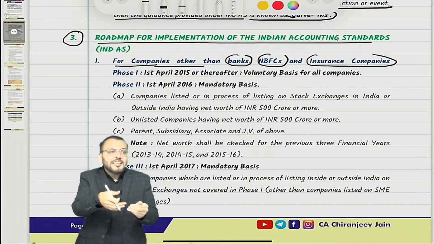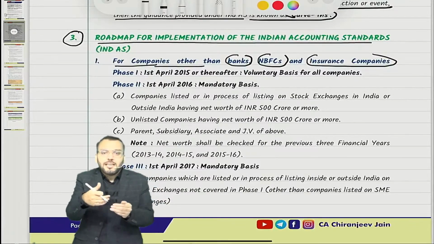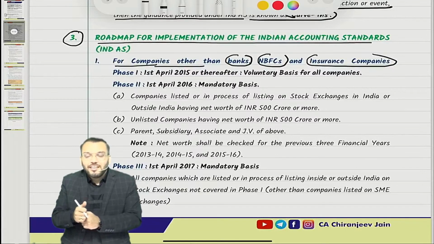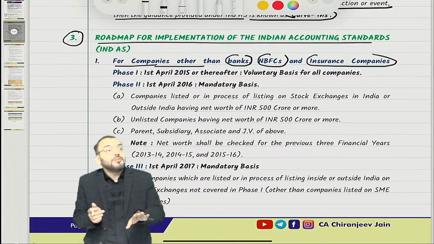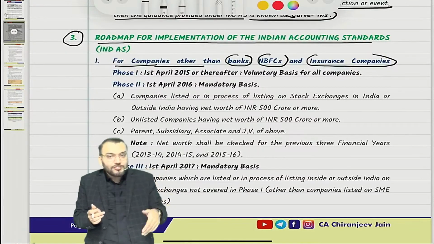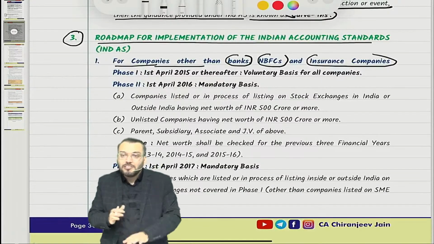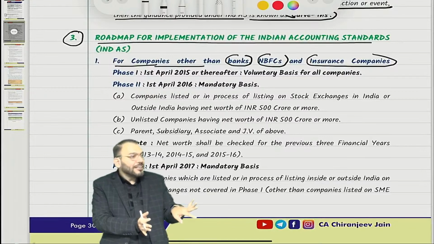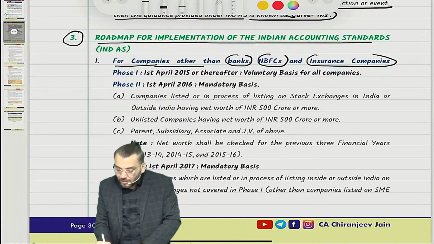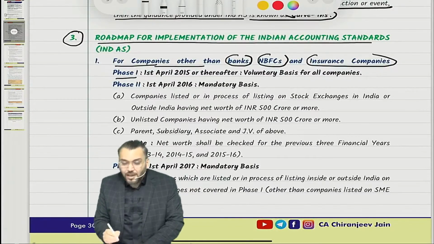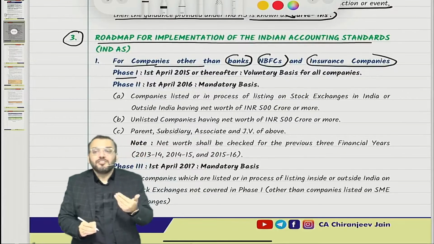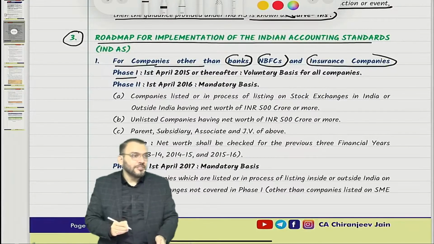Initially Ind AS was not applicable to banking companies, NBFCs and insurance companies. So initially Ind AS was applicable to those companies which are not banking companies, not insurance companies, not NBFCs, means other companies. Understood? Yes, sir. So it has been done in three phases. Phase one was a voluntary phase.